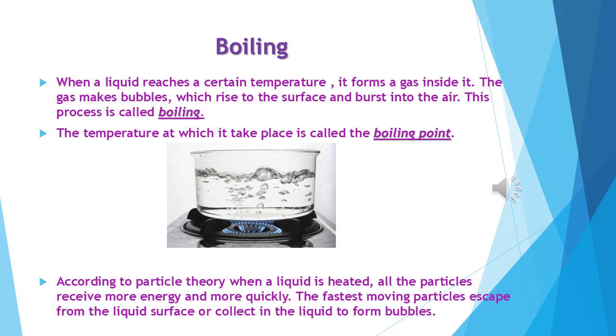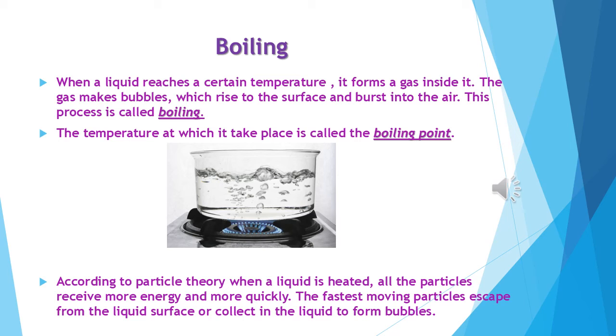Next one is boiling. It is a familiar word, no? What is it? When a liquid reaches a certain temperature, it forms a gas inside it. The gas makes bubbles, which rise to the surface and burst into the air. This process is called boiling. The temperature at which it takes place is called the boiling point.